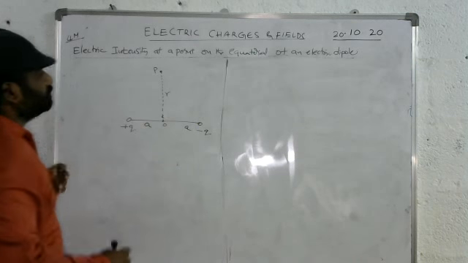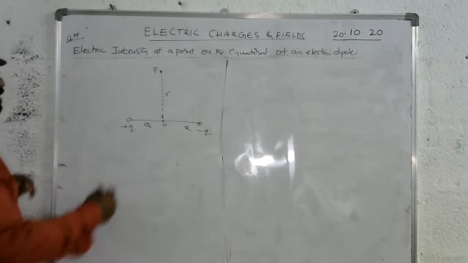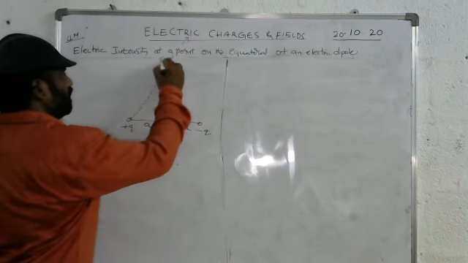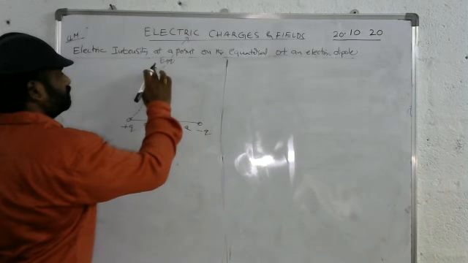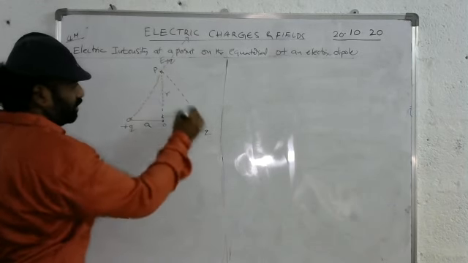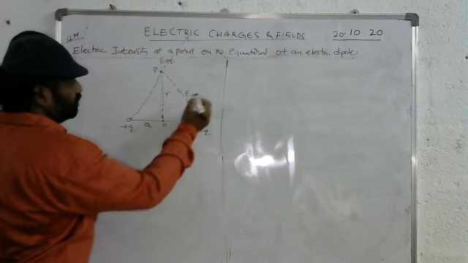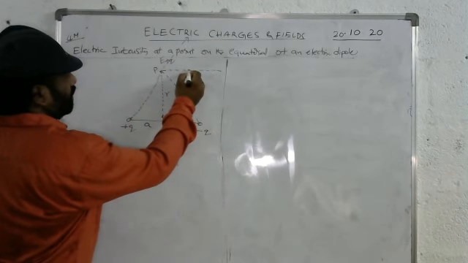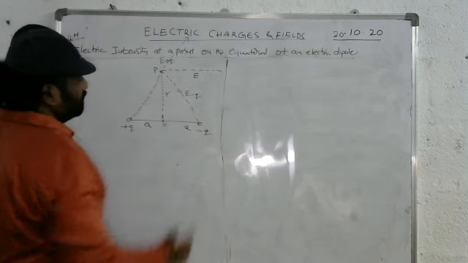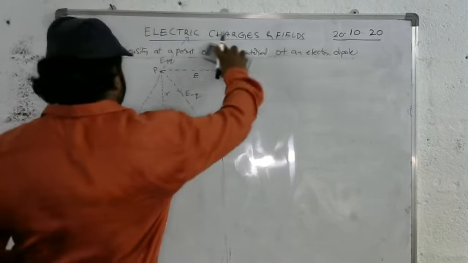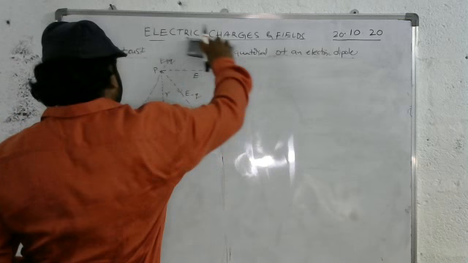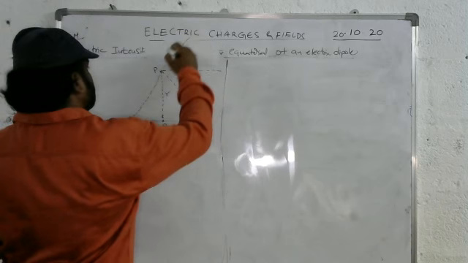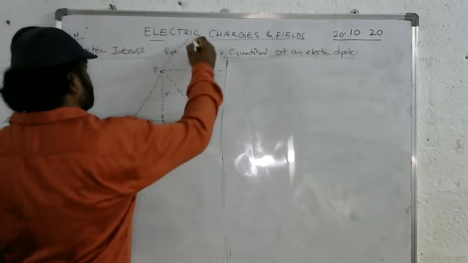The electric intensity due to the plus charge is like this, let it be E plus Q. And the negative is like this, this is E minus Q. The resultant is like this. This is the electric intensity E.